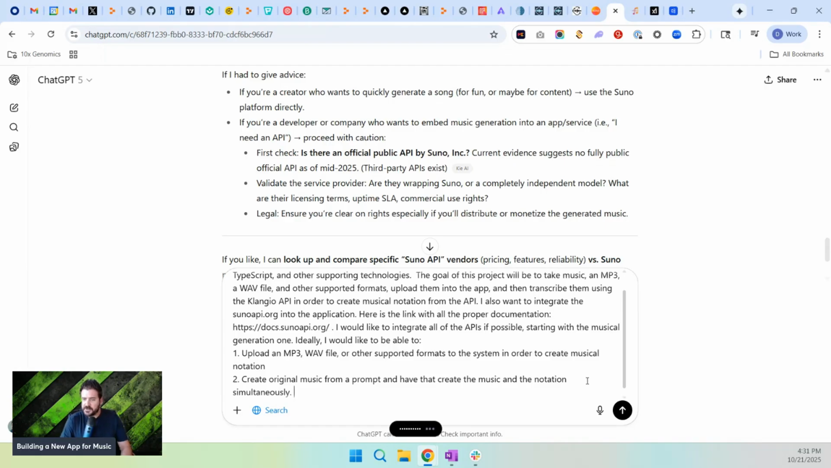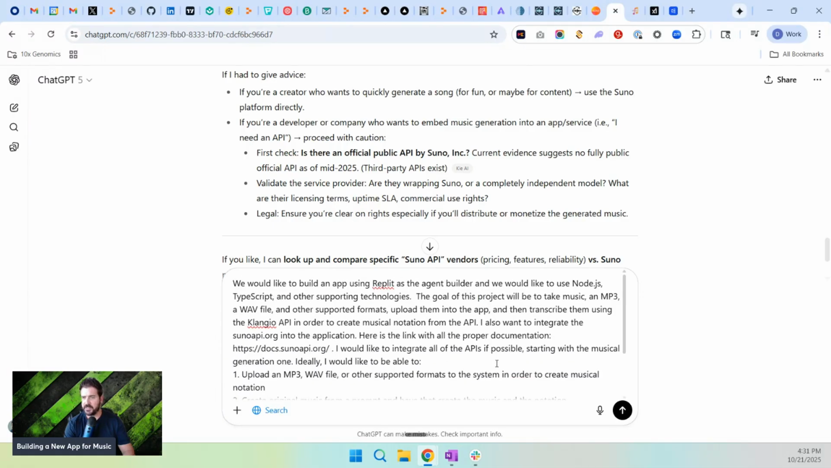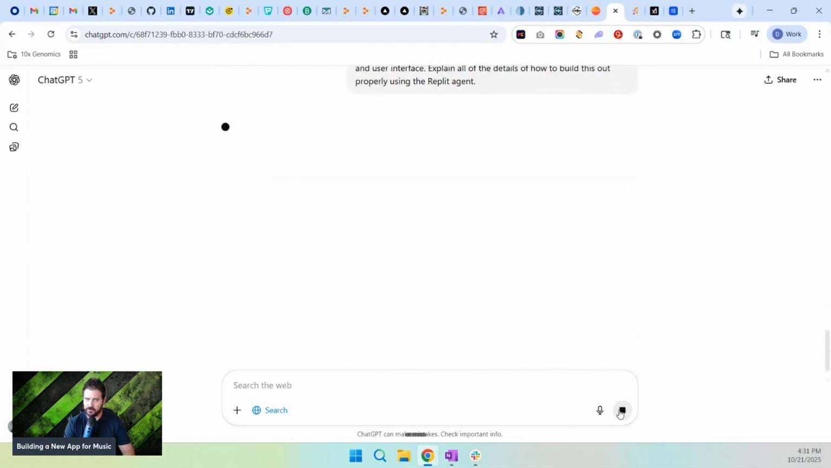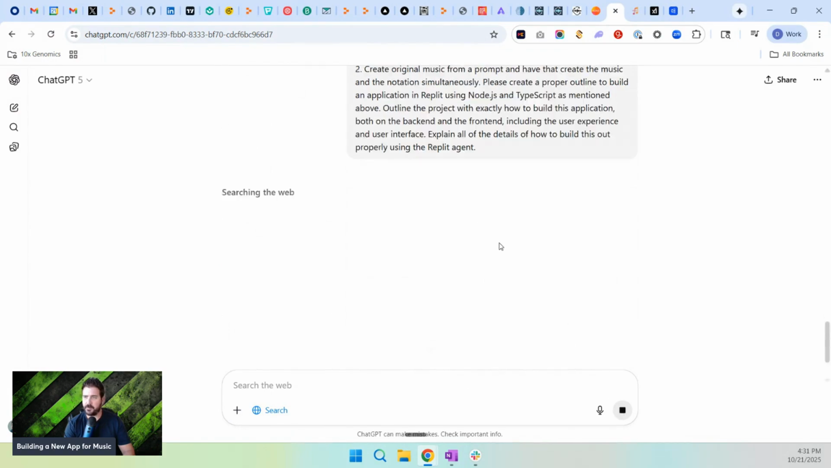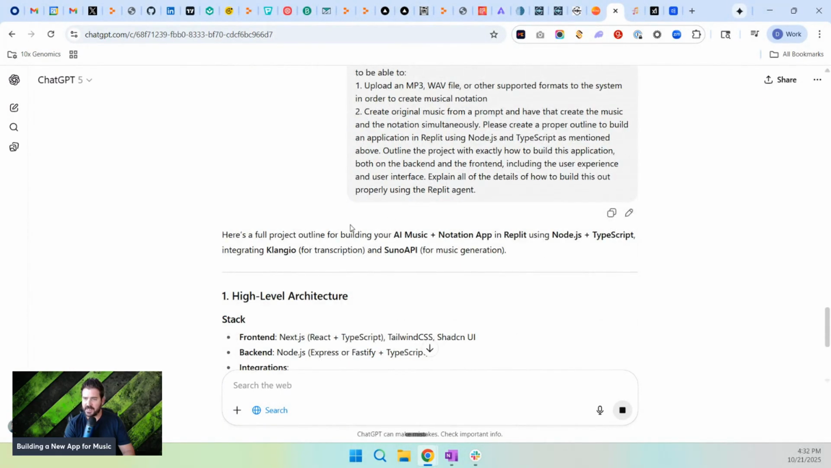All right. So now we have this big prompt into ChatGPT on how to build this tool, what we want to build, and so forth. I'm going to go ahead and click go with ChatGPT. It's going to take a look at this, and it's going to build me a full project outline on how to actually build this app. Here's the full project outline for building your AI music plus notation app in Replit using Node.js and TypeScript, integrating Klangio and Suno API. So now check this out.